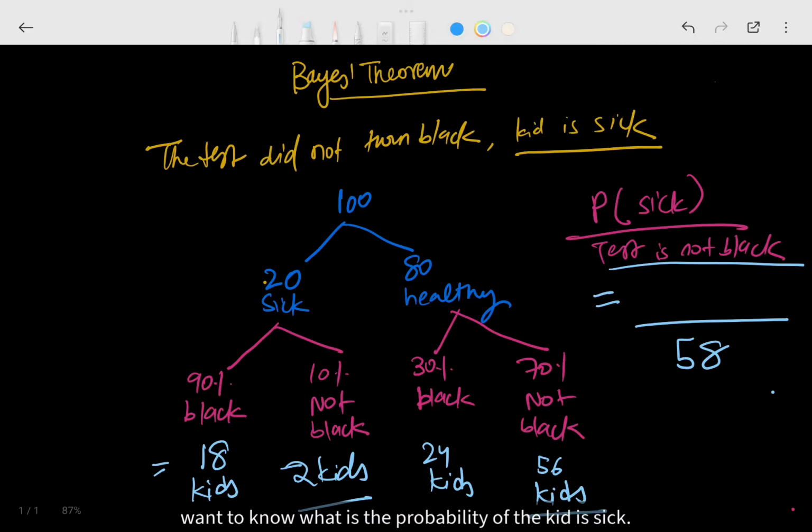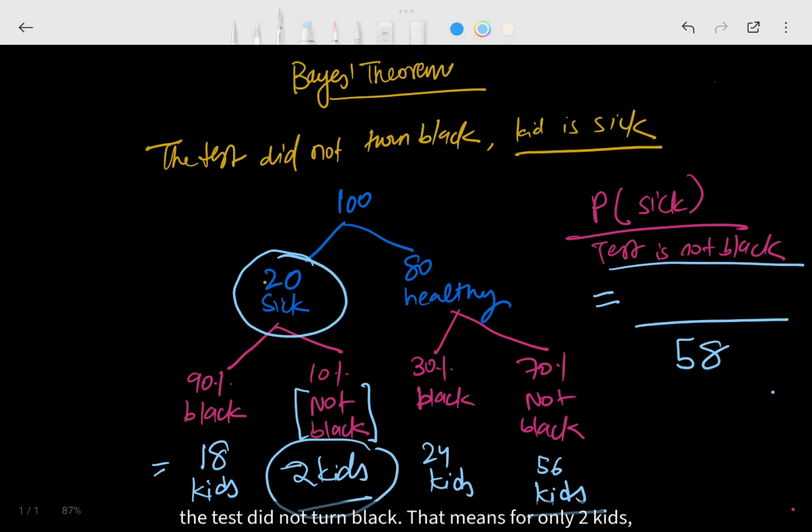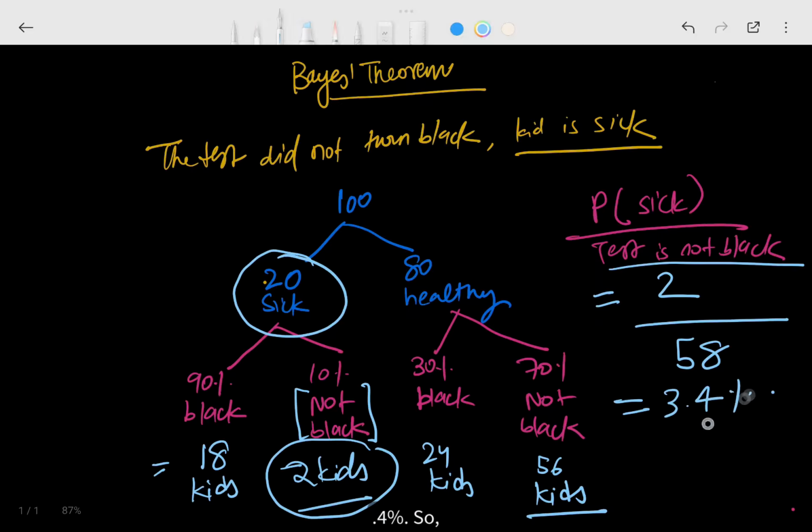However, we want to know what is the probability that the kid is sick. Where are the kids who are sick yet the test did not turn black? Well, you know that 20 kids are sick for sure. However, out of those 20, only for 2 kids did the test not turn black. That means for only 2 kids, the test does not turn black even though the kid is sick. What does that give you? 2 by 58 gives you roughly a probability of about 3.4%.